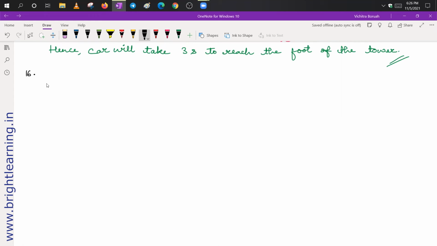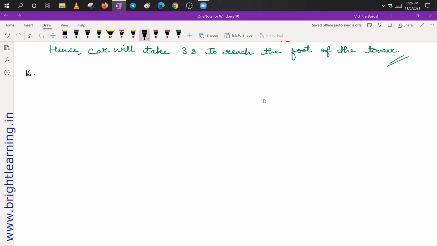That is question number 16. So in question number 16, we have the angle of elevation of the top of a tower from 2 points at a distance 4 meters and 9 meters from the base of the tower, and in the same straight line with it are complementary. So prove that the height of the tower is 6 meters.